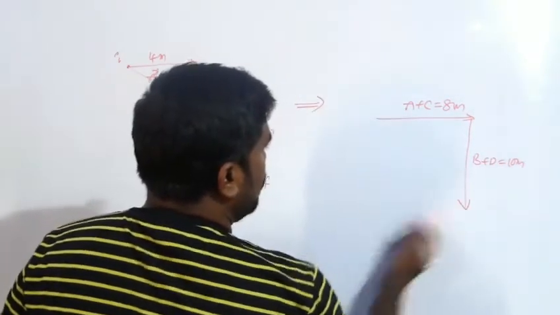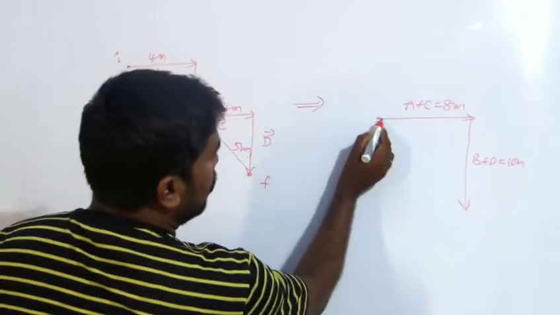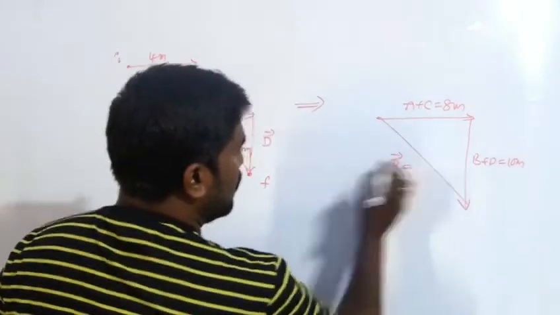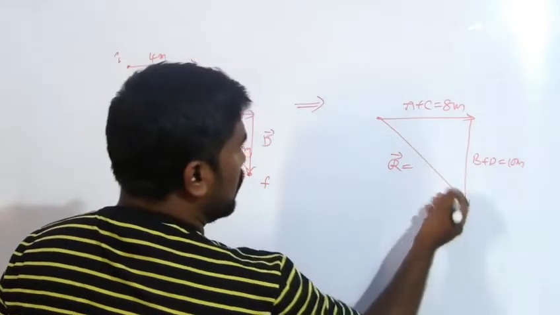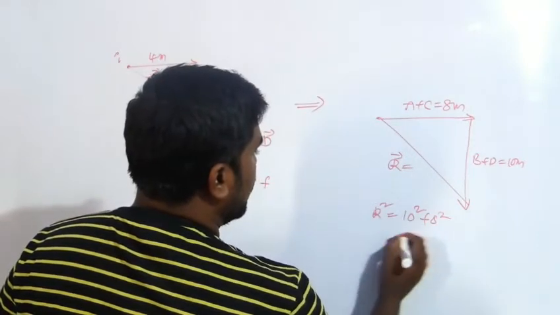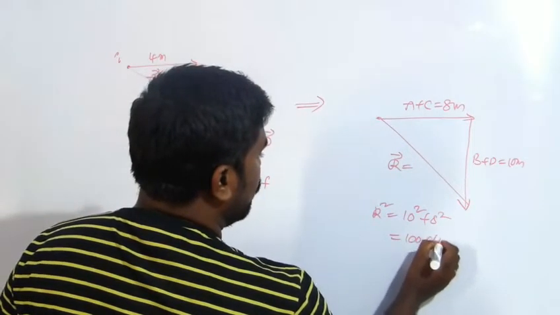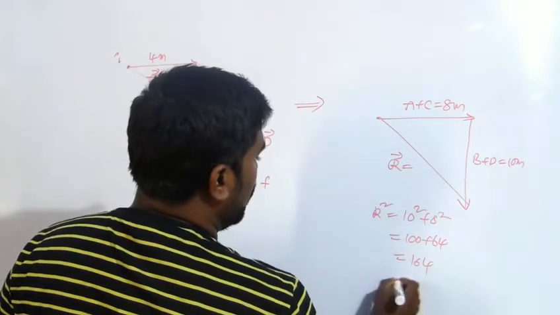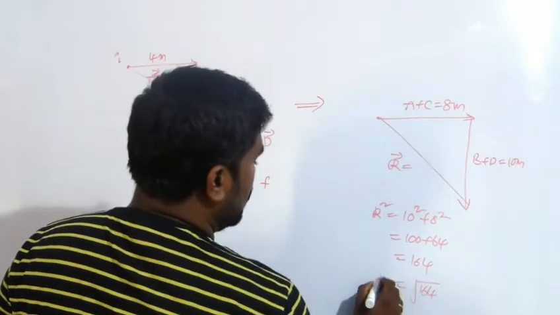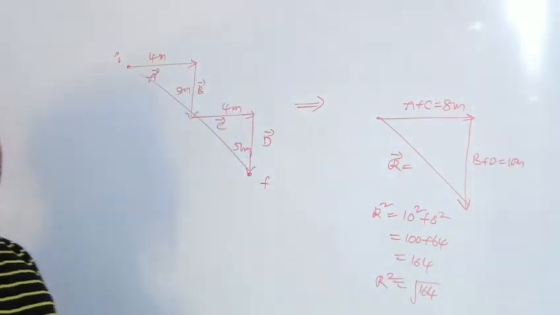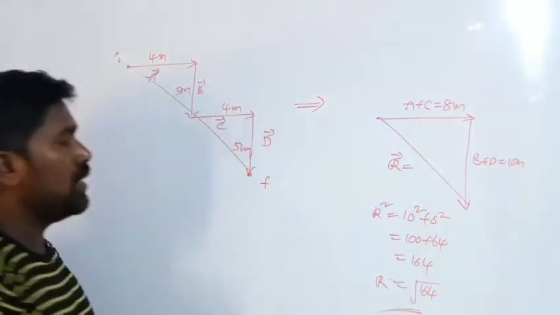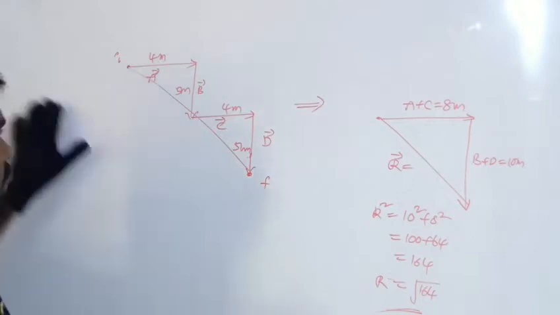And here the resultant vector will be the combination of these two, so the resultant vector R. From the Pythagoras theorem we can find that R square is equal to 10 square plus 8 square, which is 100 plus 64, equal to 164. So R is the square root of 164. This is the displacement vector we have to find.